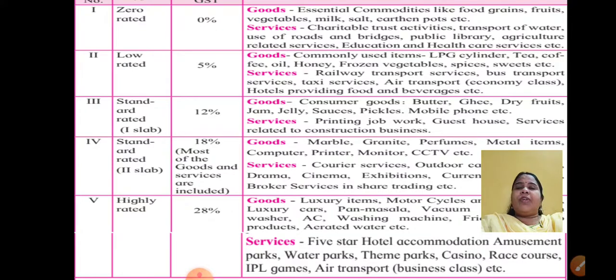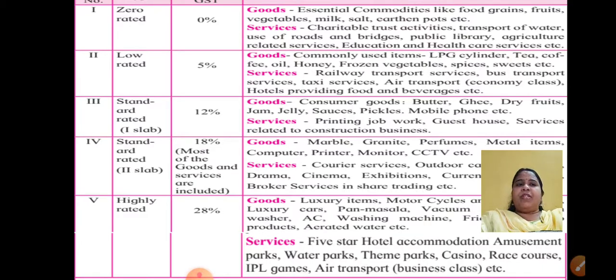There are few commodities where 0% GST is there. Those are the essential commodities like food grains, fruits, vegetables, milk, salt. These are essential commodities which every person, even those who are earning crores of rupees and even the common man, requires. So on this there is 0% GST. Services like charitable trust, transport of water, use of roads and bridges, public library, all this have 0% GST. You should refer to this page from your textbook where the GST rates are specified on different goods and services.